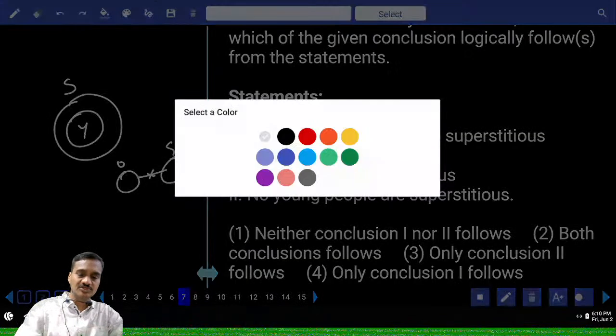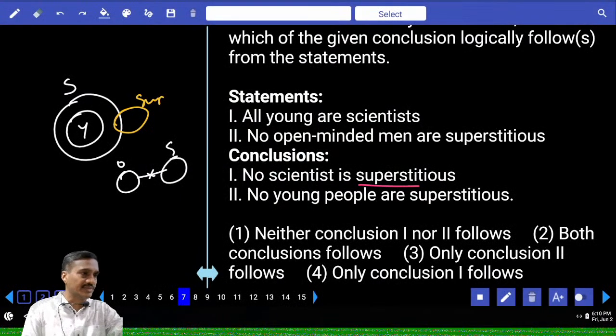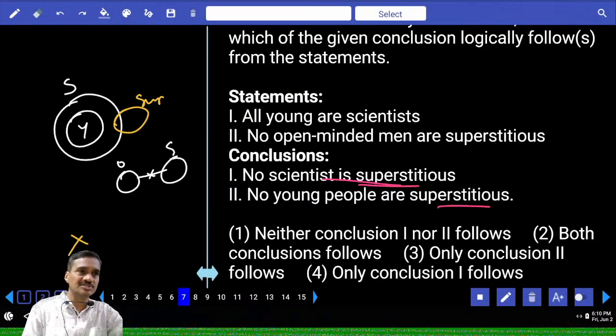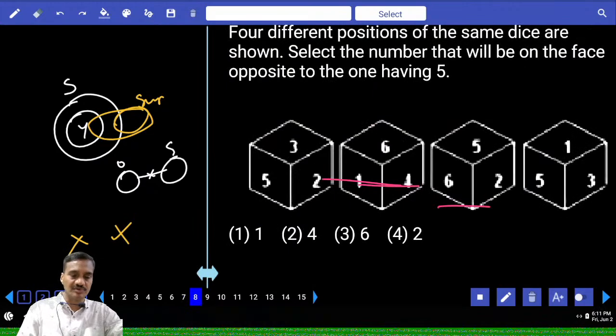Now, as of now, it is true. We can write scientist and superstitious like this. Then what happens? Some scientist is superstitious is true. Hence, this will be false. And no young people are superstitious. Now, young and superstitious, the same case. First it will be true, then we can write like this. Hence, what is your answer here? Neither one nor two. That is choice one, seventh one.